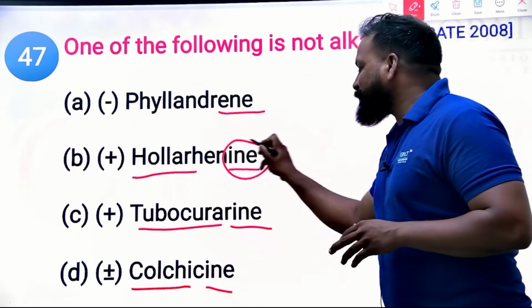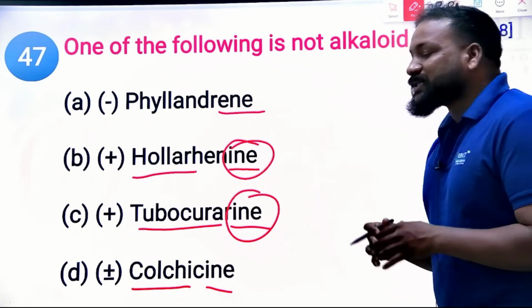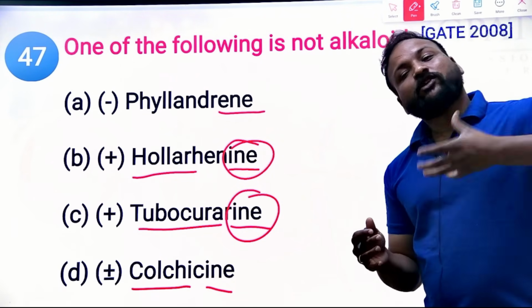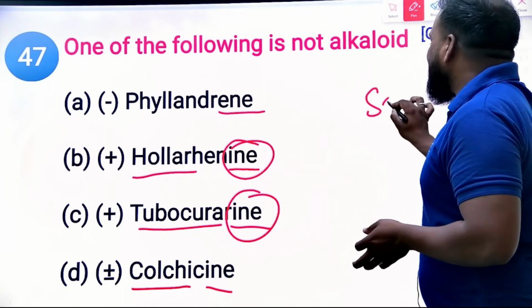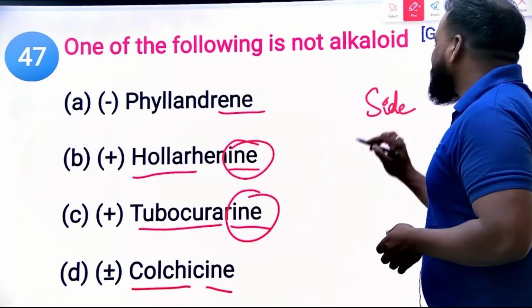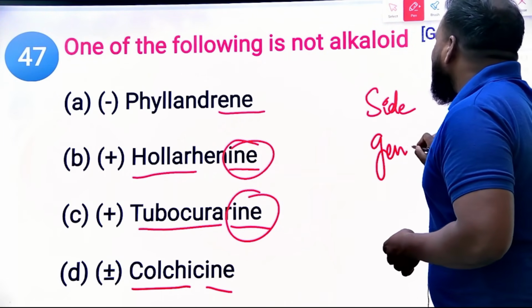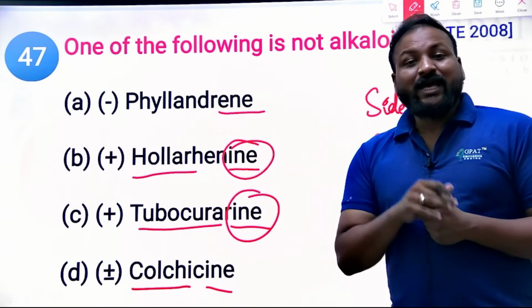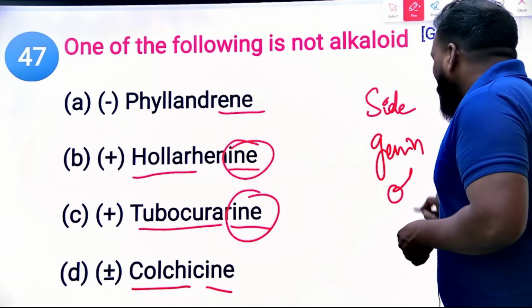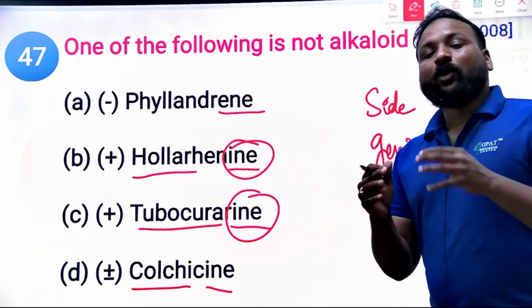Simply look at this: alkaloids will end with INE, whereas the rest of the secondary metabolites end differently. If it is a glycoside, it ends with side, like senoside; they may end with zenin, like daidzein. Like how you remember, if it is a volatile oil, it ends with ol. Clear?